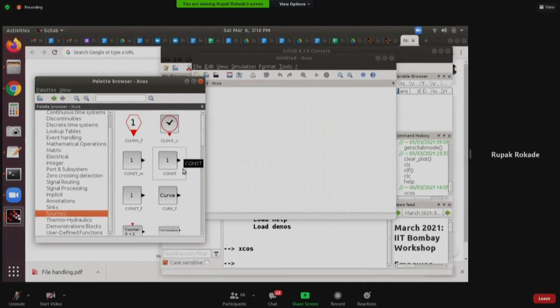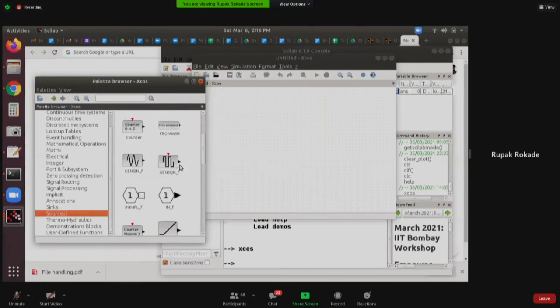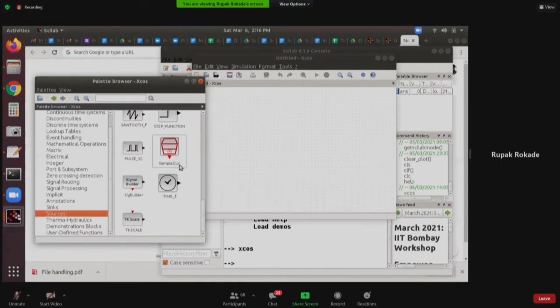It means that you will find blocks that generate something, right? If you look at a block carefully, there is an input port and an output port. All the blocks inside the sources category have output ports, meaning they generate something. Hence the category of sources. And I want to generate something in the form of a slider, so I'll find it inside the sources section. Here is that block, TK scale. Don't worry about the name. The Scilab community decided to name it TK scale. They could very well have named it slider, but they chose TK scale. So we'll call it TK scale.